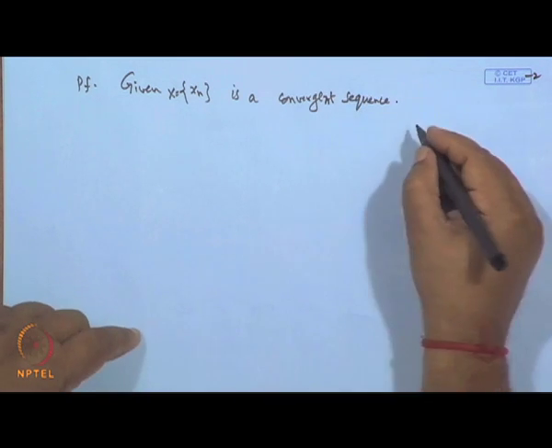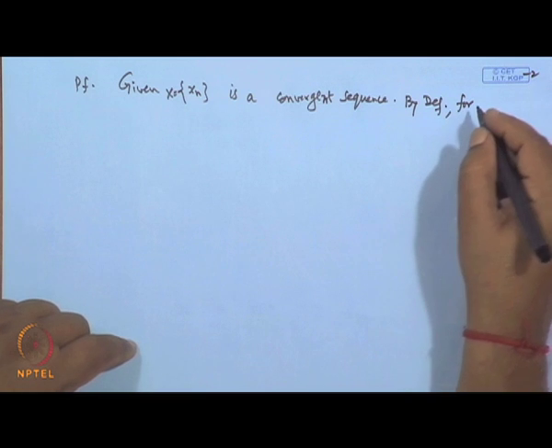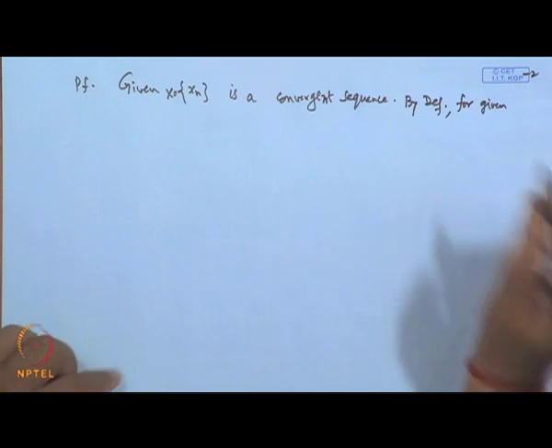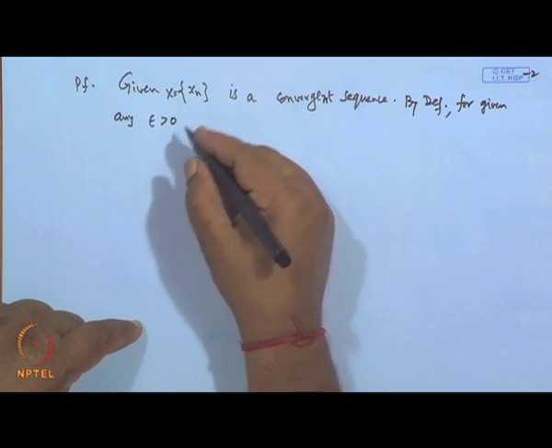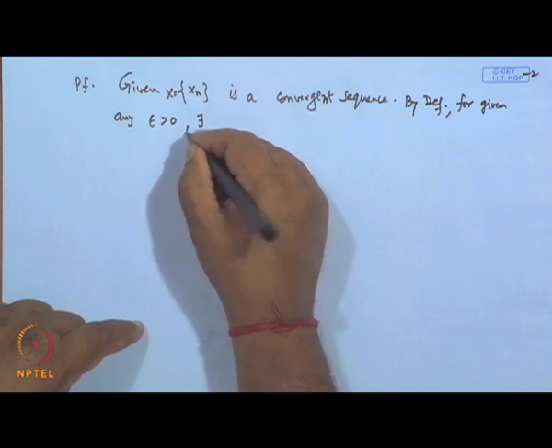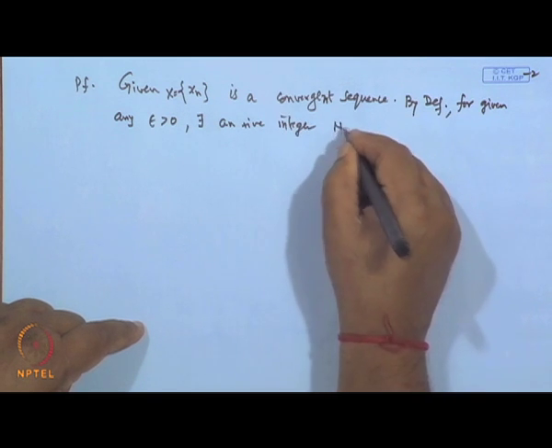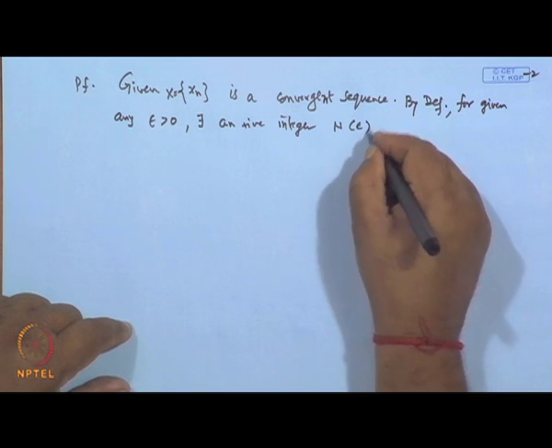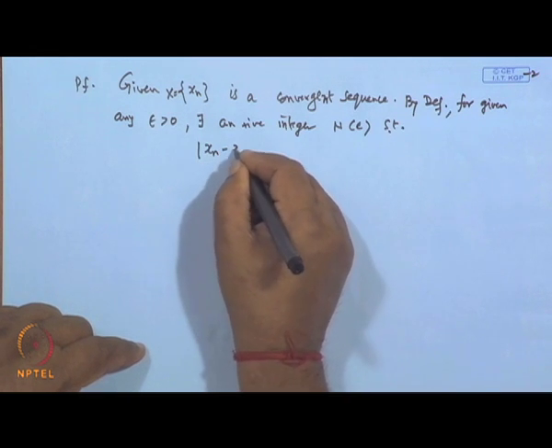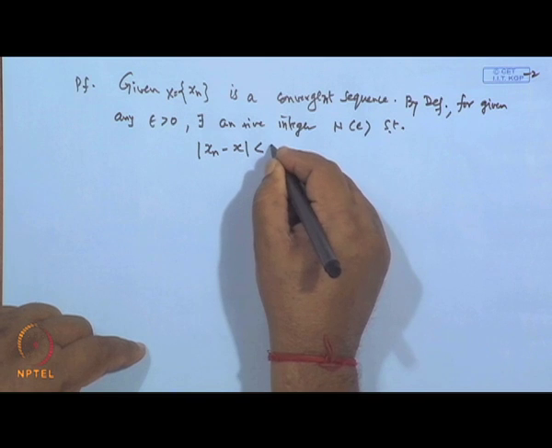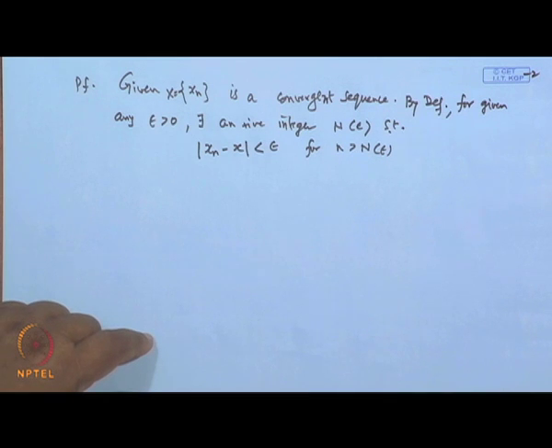So, for the given epsilon, by definition, for any epsilon greater than 0, a positive number, there will exist a positive integer, say capital N, which depends on epsilon, such that mod of x n minus x is less than epsilon for all n greater than or equal to N of epsilon. Okay. This is what we get.